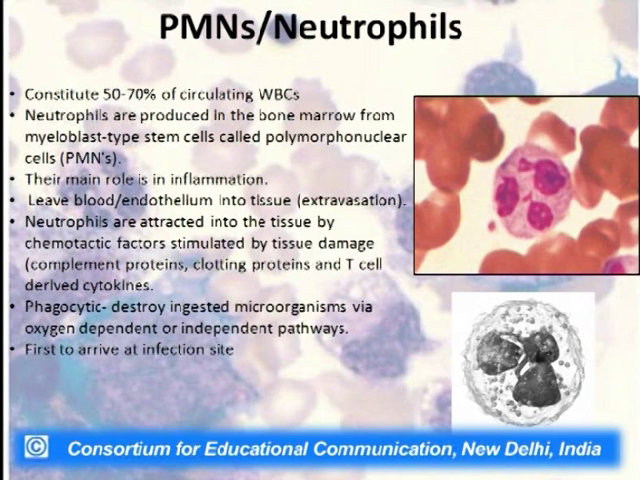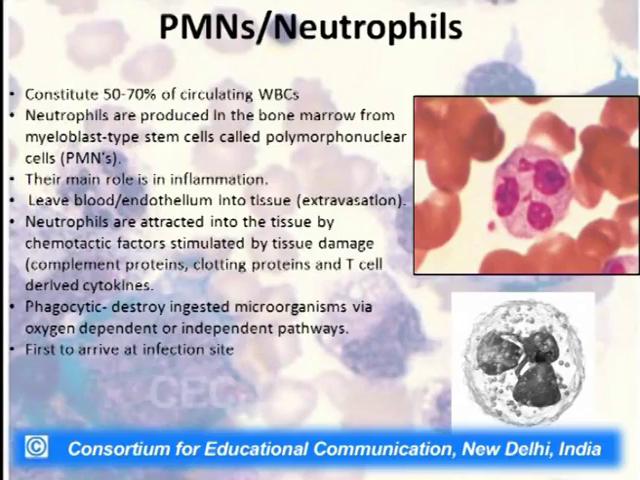The neutrophils are attracted in the tissue by certain chemotactic factors which get stimulated only on tissue damage. So, whenever there is some tissue damage, these chemotactic factors will be released. These chemotactic factors will influence or attract the neutrophils to the place of injury. These factors could be the complement proteins, the clotting proteins, or T cell derived cytokines. All these chemotactic factors which are released at the place of injury will attract the neutrophils to reach the site of injury.